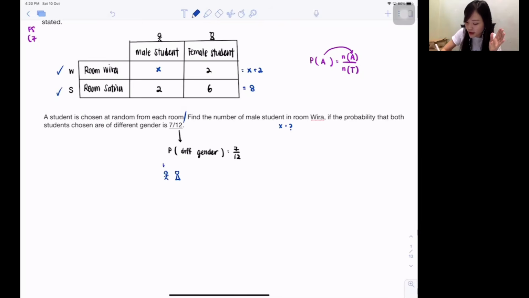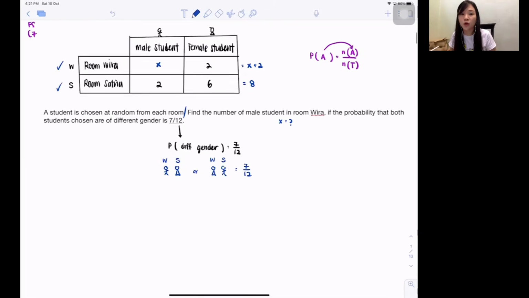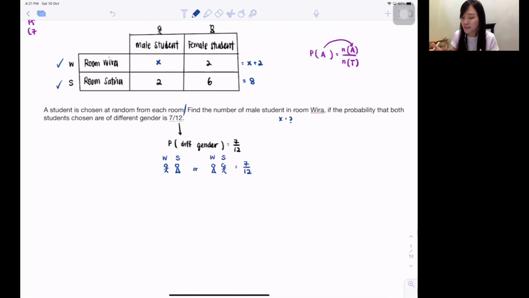Maybe room Vira is boy, then room Satya must be girl. Or, one girl, one boy. Maybe now room Vira is girl, room Satya is boy. Isn't it like that? Equivalent to 7/12. Always list it out, you guys will understand it better. So let's start from room Vira. Room Vira actually has how many total people? X plus 2, isn't it? Total goes at the bottom.